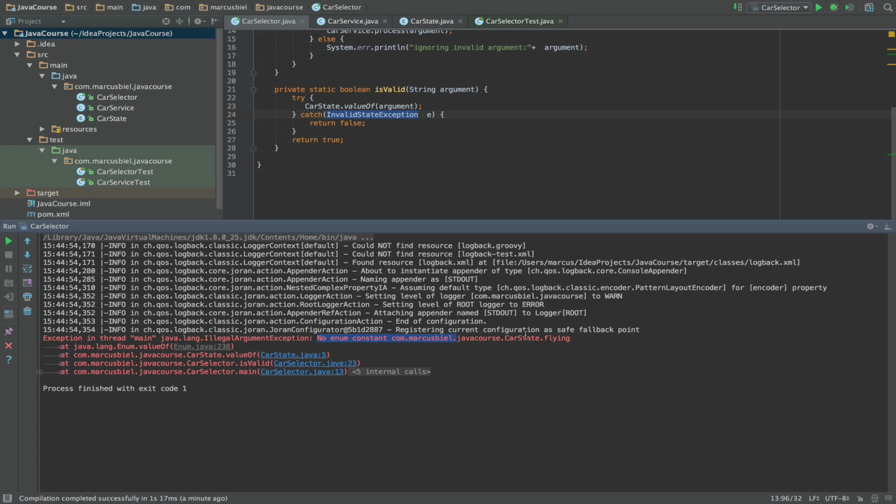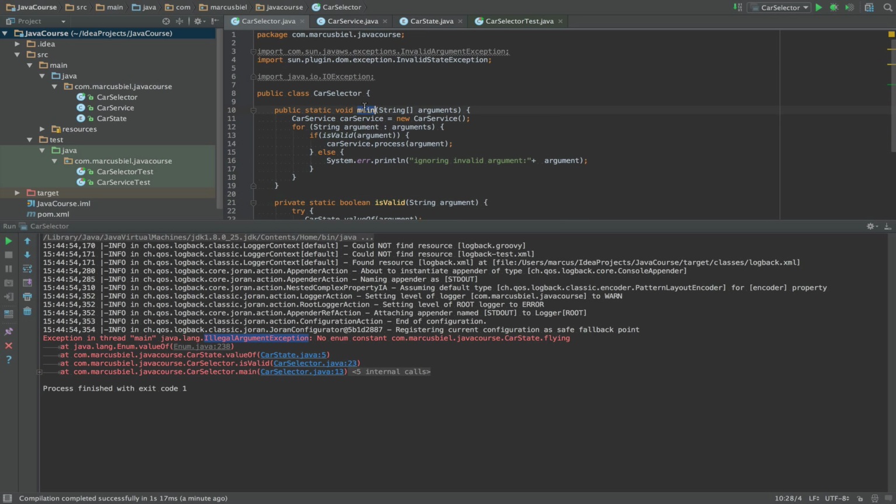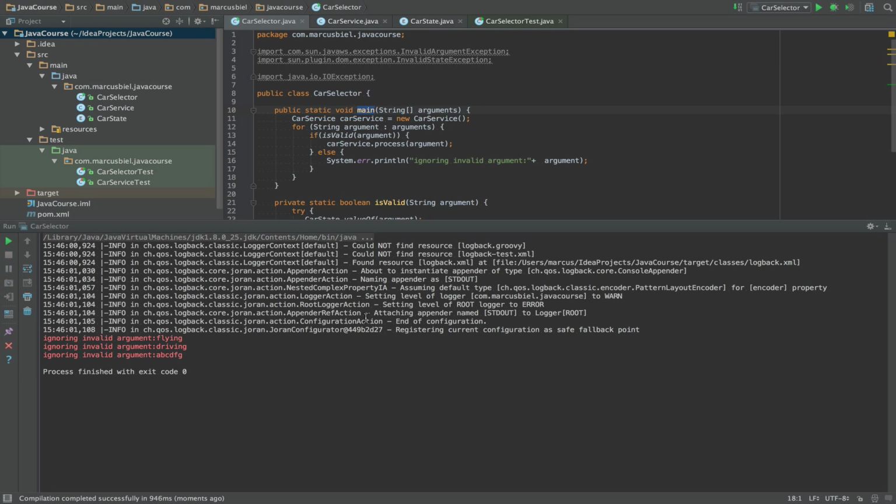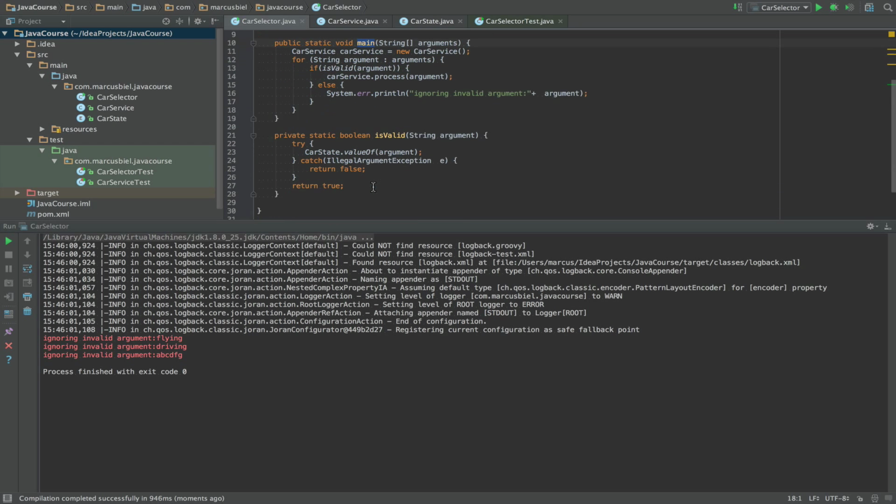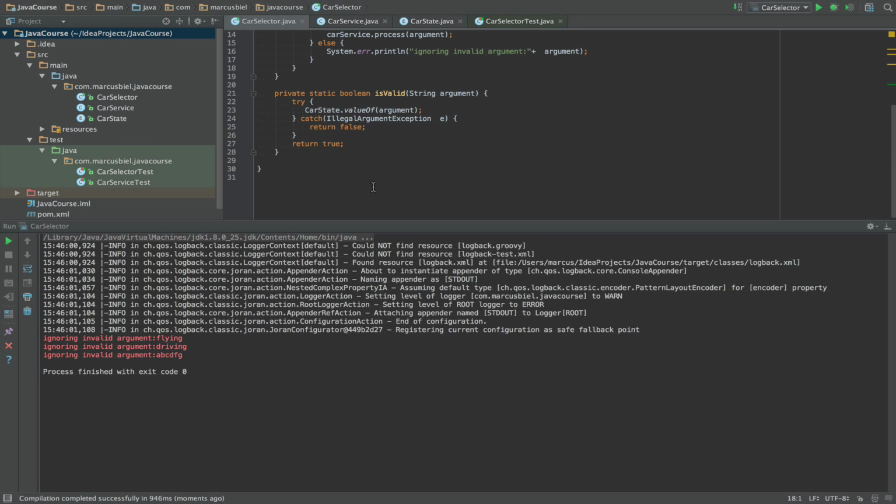No enum constant flying. So this is what Java gives us. It throws an exception, and this now we will catch. Okay, let's retry. See, this is how everyone introduces bugs, and this is why we need tests. Today I'm not doing a test because I just want to show you exceptions, but we do need tests. Tests are very important.